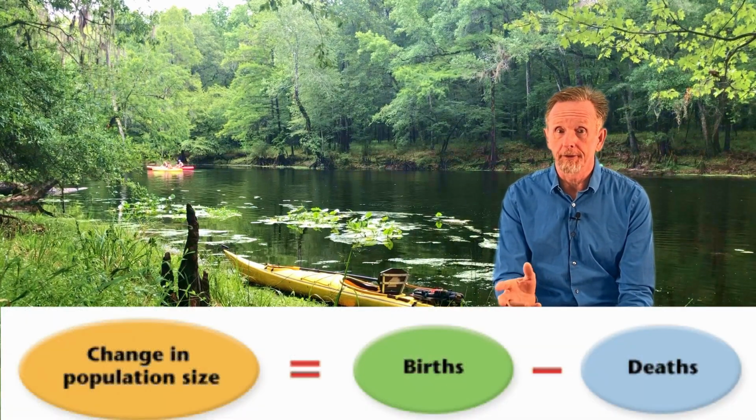Now size, density, dispersion, and some other properties can be used to describe populations and also used to predict what's happening within one. We just want to talk about, in general, how does a population grow? How does it go from being small to big, big to small, what have you? A very simple formula, if you will, is basically just going to be births minus deaths.